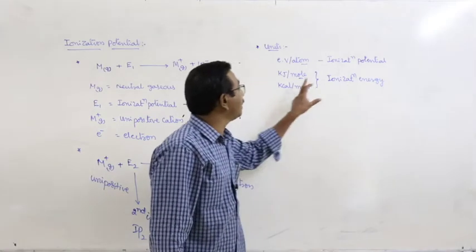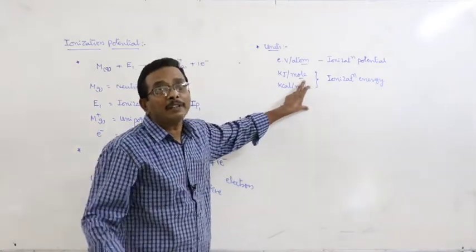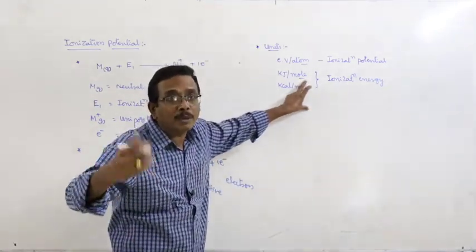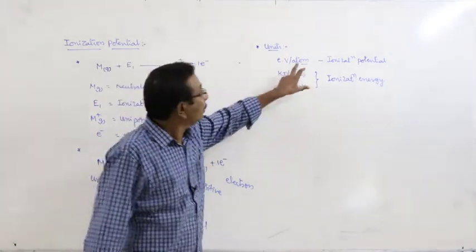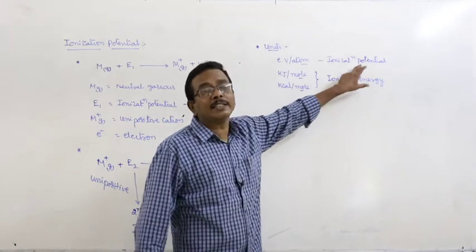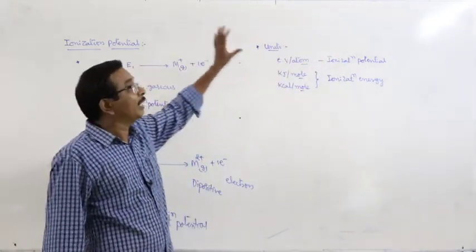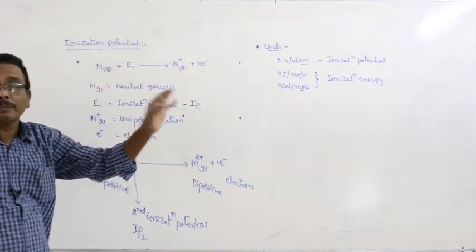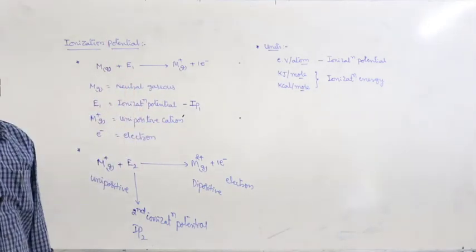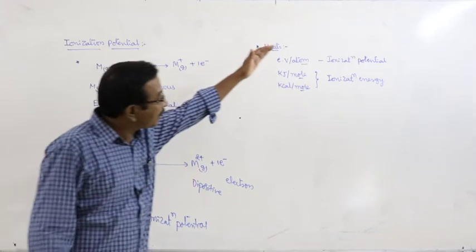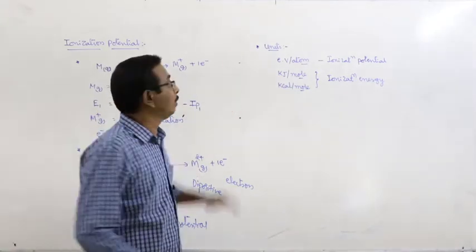Ionization energy is concerned with the amount of energy required to remove the electron from the 1 mole of atoms. But the potential means this is the amount of energy required to remove an electron from a neutral individual gaseous atom in its ground state.